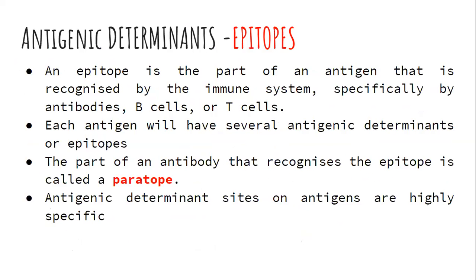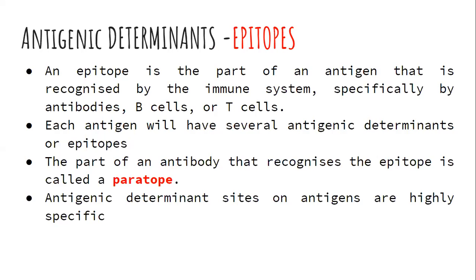Next, we have to see what are antigenic determinants or epitopes. An epitope is a part of the antigen itself, that part which is recognized by the immune system, specifically the B cells or the T cells or the antibodies. Each antigen will have many, that means several, antigenic determinants or epitopes.